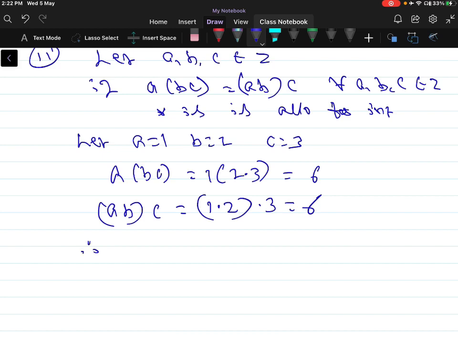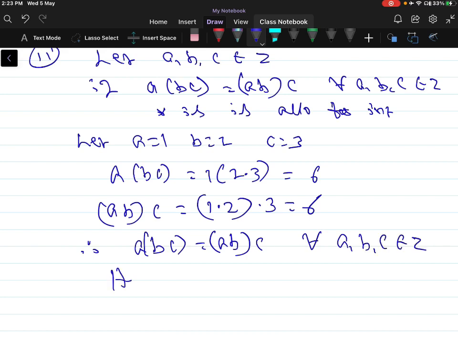So therefore you can observe that a into bc is equal to ab into c. This is true for all a, b, c belonging to Z. Hence we can write multiplication is associative for integers.